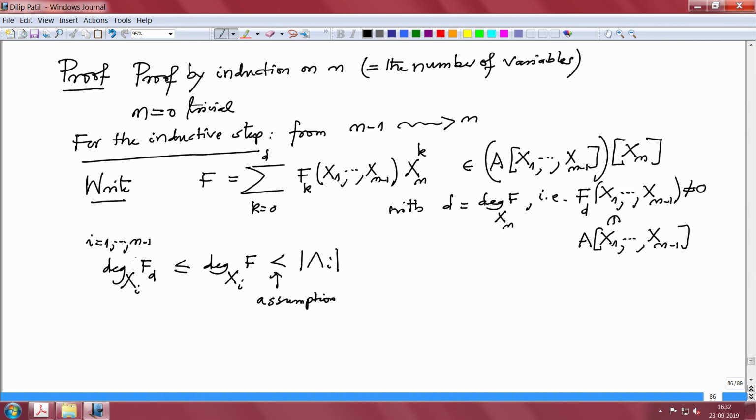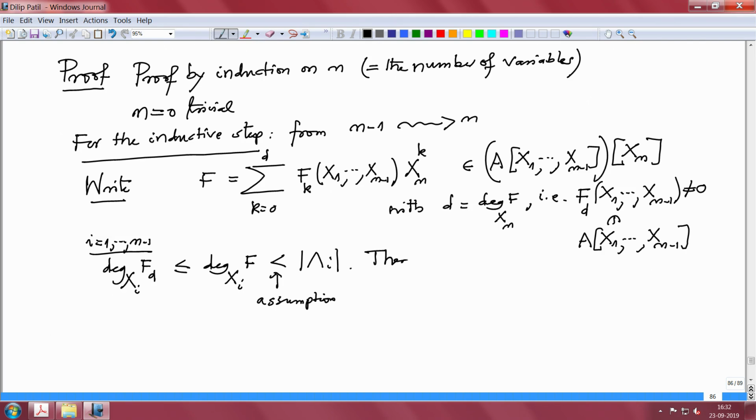So, I have a polynomial in n minus 1 variables, and this is true for i equal to 1 to n minus 1. I have these subsets whose cardinality is strictly bigger than this degree. So, what can I conclude by induction? I can conclude by induction that there exists an n minus 1 tuple where, when I evaluate this F_d at that n minus 1 tuple, this is non-zero.